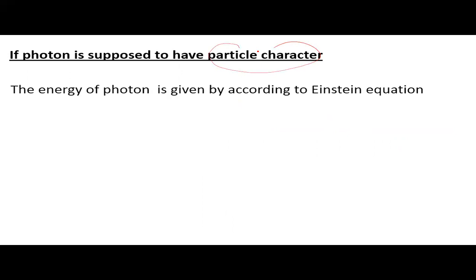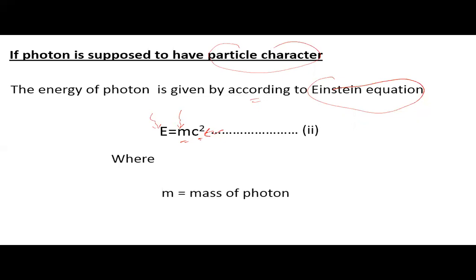If the photon is supposed to have particle character, the energy of the photon is given by the Einstein equation. Here E is equal to mc square, where E is energy, m is the mass of the photon, and c is the velocity of light. We consider it equation number 2.